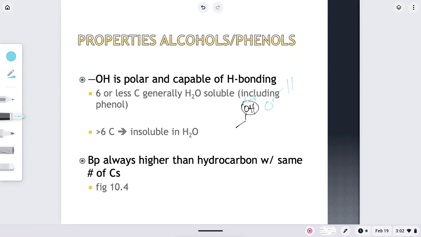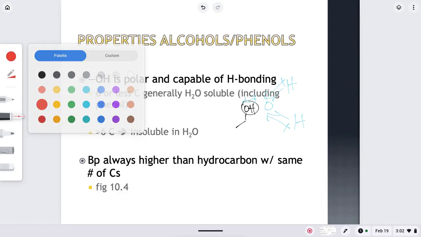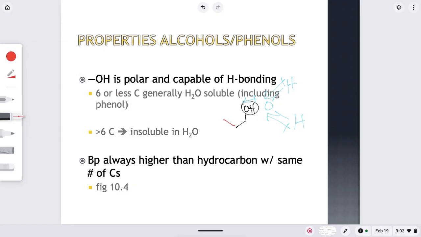The water nearby is also polar, and positives are attracted to negatives. Like dissolves like. Ethanol does dissolve in water. But if there's more than 6 carbons attached to that hydroxyl group, 1, 2, 3, 4, 5, 6, 7, 8, I don't care how long that chain is, if it's more than 6, then this part of the molecule that's actually very nonpolar outdoes that small hydroxyl group that is polar, and it makes it no longer soluble.